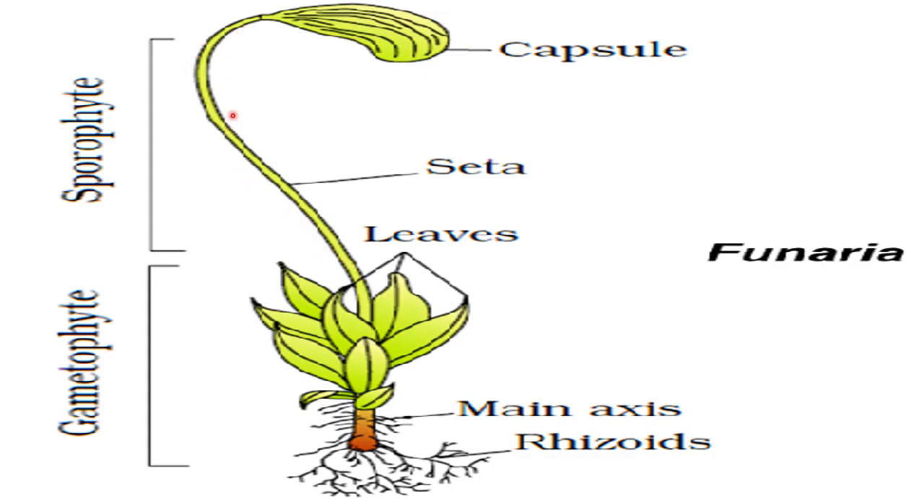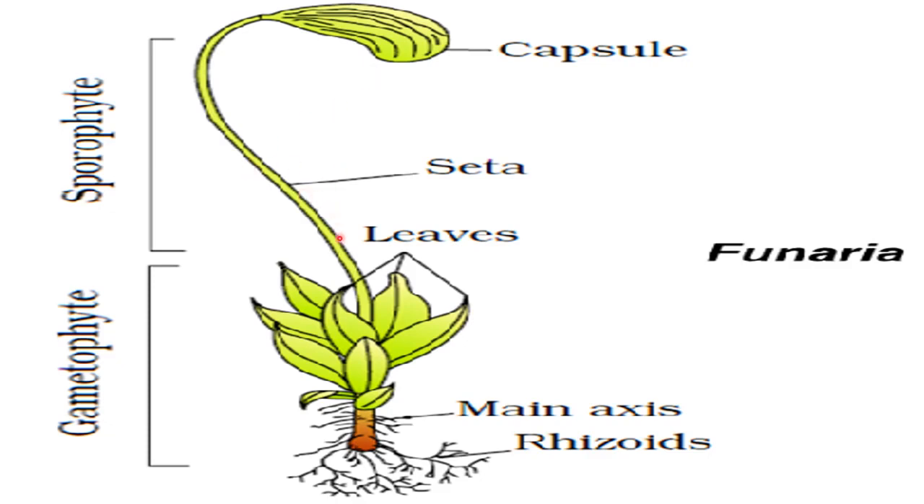Now you can see the sporophyte is also differentiated into parts: the seta, the capsule, and the foot part also, which is not shown here, with which it is attached to the gametophyte part. So the sporophyte is differentiated into three parts. Those are foot, seta, this complete stalk-like portion, this is the seta, and this capsule-like structure is called the capsule. So foot, seta and capsule are the parts of the sporophyte.